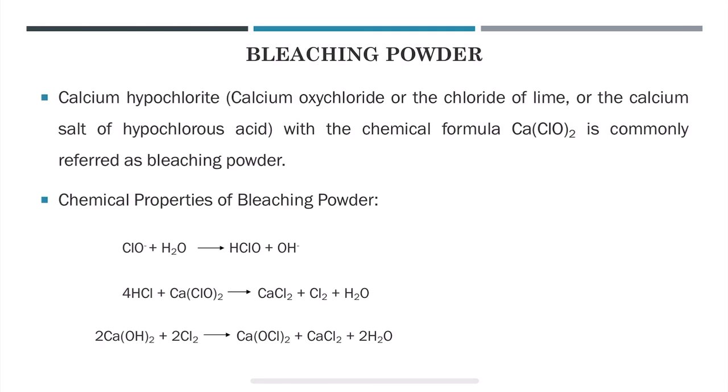And industrial production of calcium hypochlorite is done like this. On an industrial scale, calcium hypochlorite is usually produced from the chemical reaction between gaseous chlorine and calcium hydroxide. So this is calcium hydroxide and this is gaseous chlorine. And the chemical reaction between calcium hydroxide and chlorine gas yields calcium hypochlorite, calcium chloride and water as the products. So these are the chemical properties of bleaching powder.